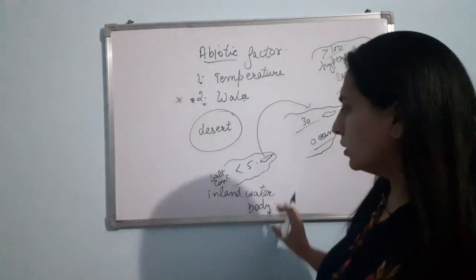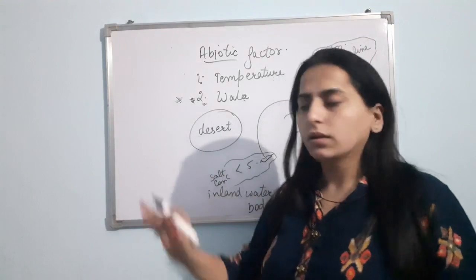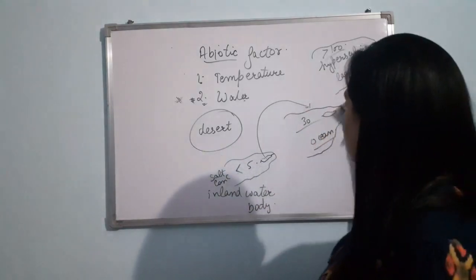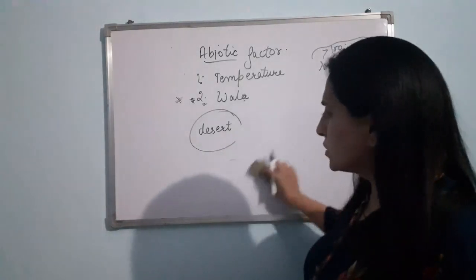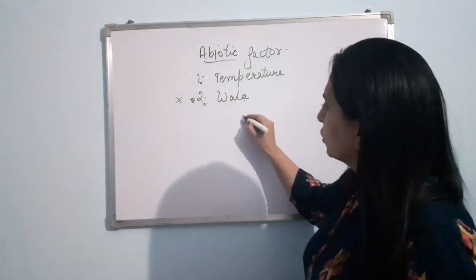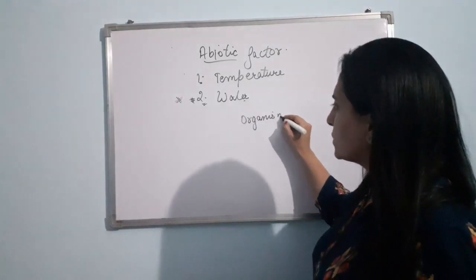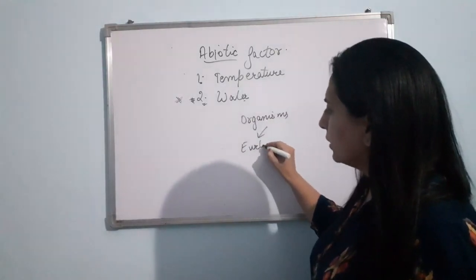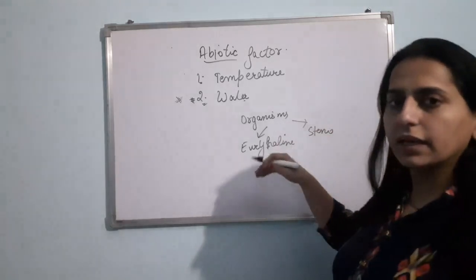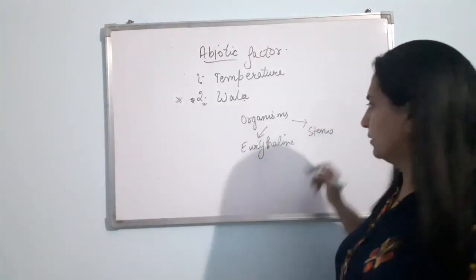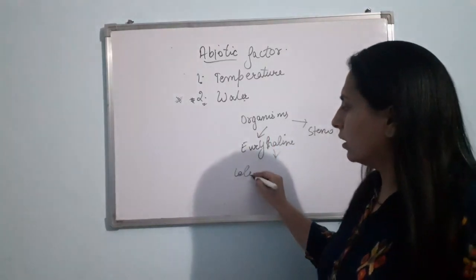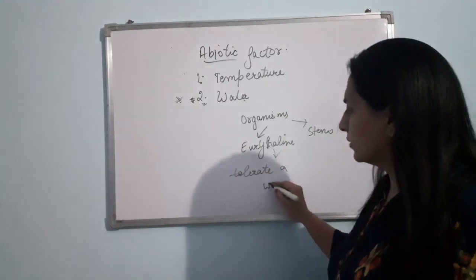Clear? Now, on the basis of the amount of salt, organisms are of two types, euryhaline and stenohaline. Organisms are of two types on the basis of their tolerance power towards saline or salinity conditions. Now, eury means they can tolerate a wide range of salinity. Euryhaline means organisms which can tolerate a wide range of salinity.